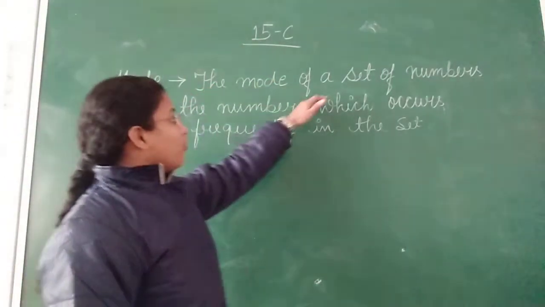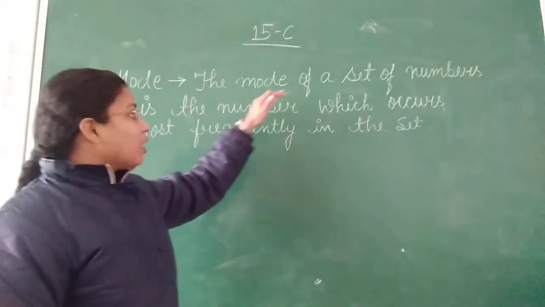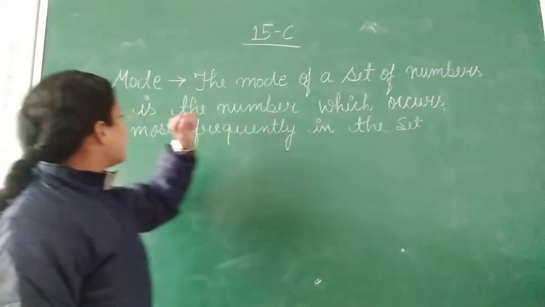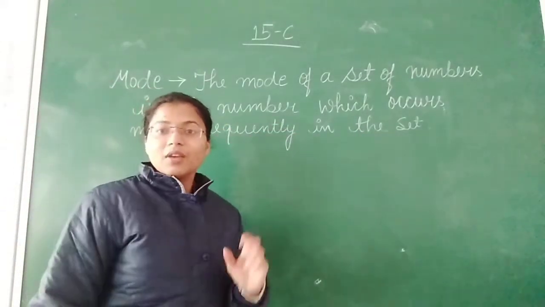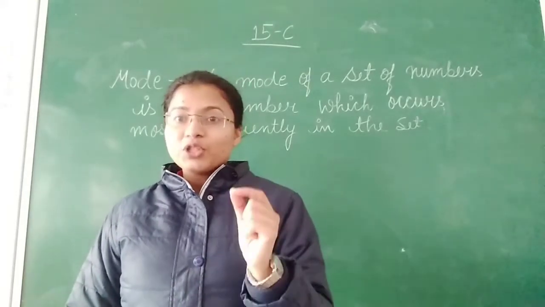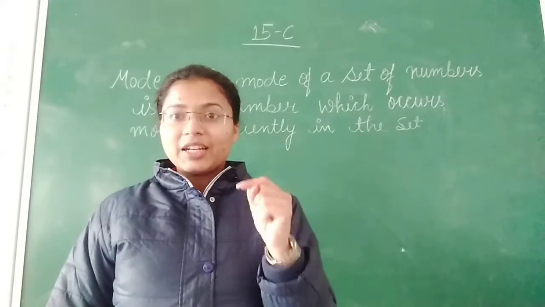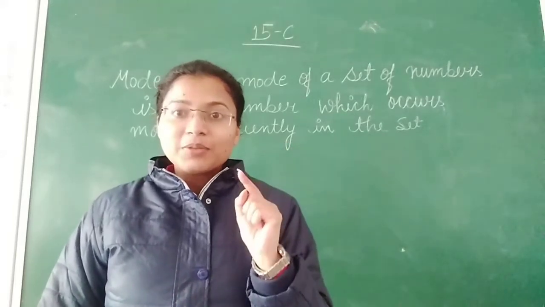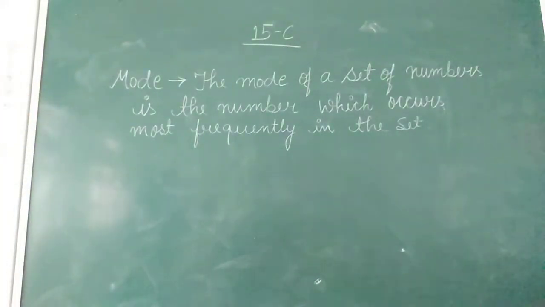The mode of a set of numbers is the number which occurs most frequently in the set. If you have a set of numbers, you have to check which number is occurring many times in our data. That will be our mode. So this is the definition. Now let's start our exercise.